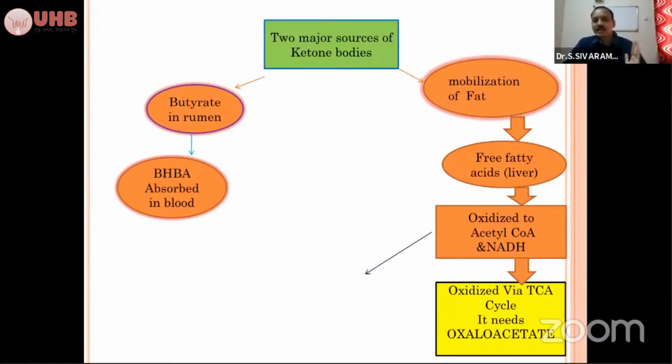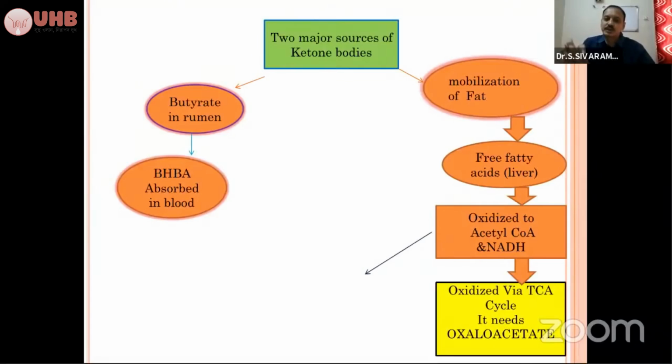So you can clearly identify that when there is low feed supply, when you are giving low energy feed, there will be reduced production of propionic acid. Reduced production of propionic acid will lead to reduced availability of oxaloacetate. Reduced availability of oxaloacetate will not enable this oxidation process. Okay, this is the normal pathway. Once it is oxidized to acetyl-CoA and NADH, it enters the TCA cycle in the presence of oxaloacetate. So oxaloacetate needs propionic acid.